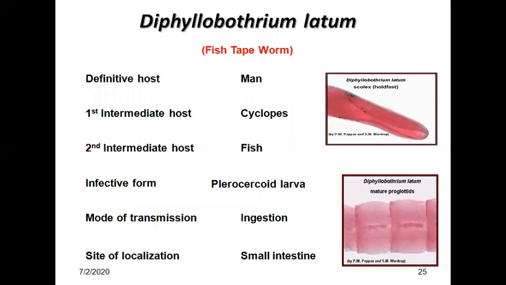Definitive host is human. First intermediate host is cyclops. Second intermediate host is fish. Infective form is the third stage larva, that is plerocercoid larva. Mode of transmission is ingestion. Site of localization is small intestine.